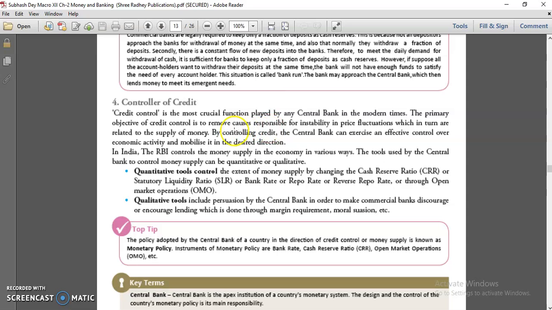So if RBI wants to control inflation, what will RBI do? RBI will increase the rate, and once CRR is increased, automatically cash comes to RBI, and it will automatically affect price fluctuations. So controller of credit. This is called RBI's major functions. These are the two tools which RBI uses for that: quantitative tools and qualitative tools. We will do this in the next video. Thanks a lot.